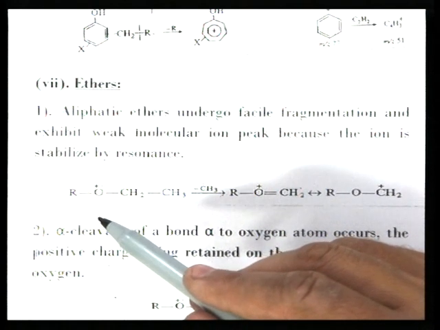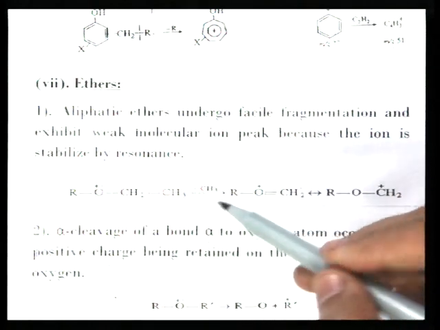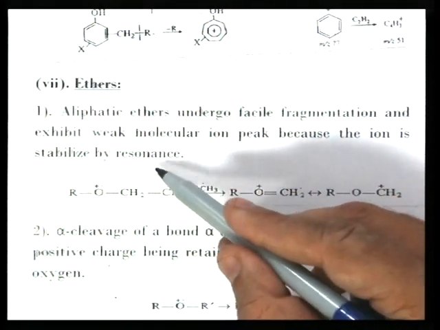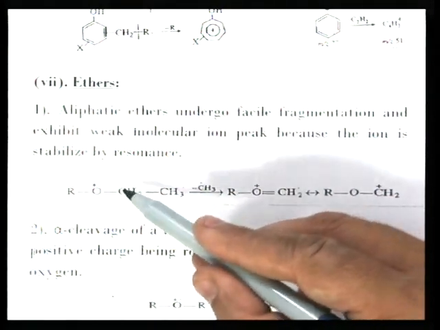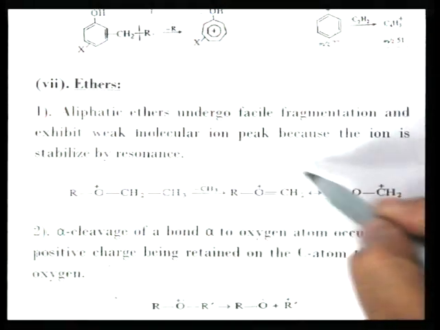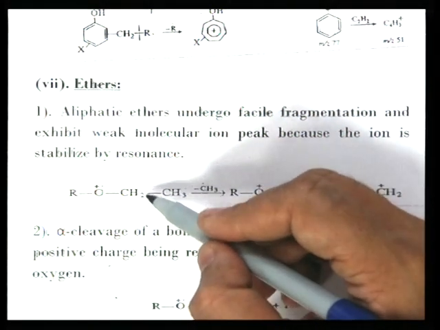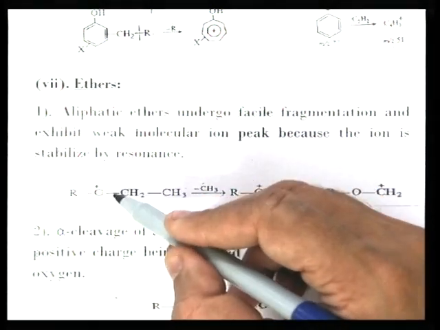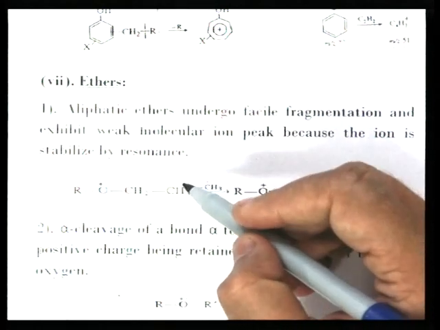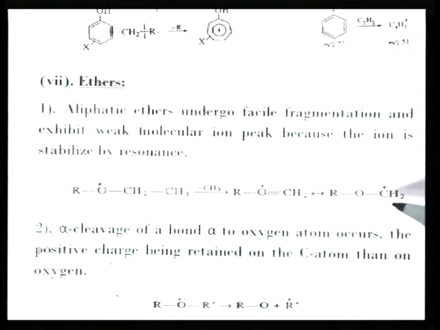So, molecular ion is produced by removal of one electron from this substituted ether, which loses methyl radical. So, fragmentation at this CC bond produces methyl radical and this type of cation. Here homolytic fission is there, at this CC bond one electron goes, giving methyl radical which is lost, and it will form a double bond here. This cation undergoes resonance and we get this type of cations.